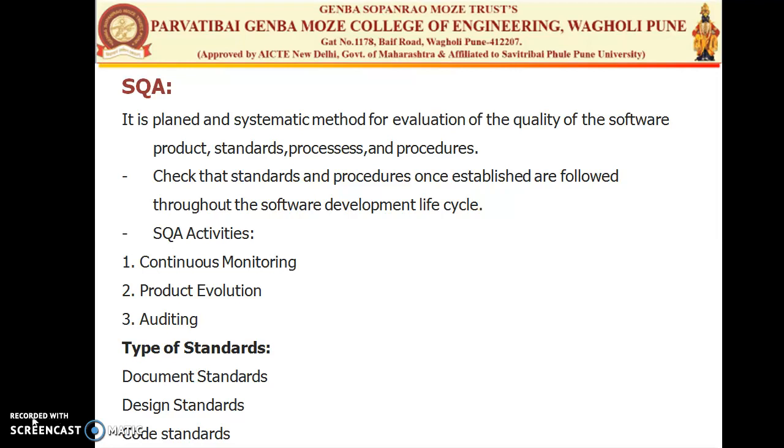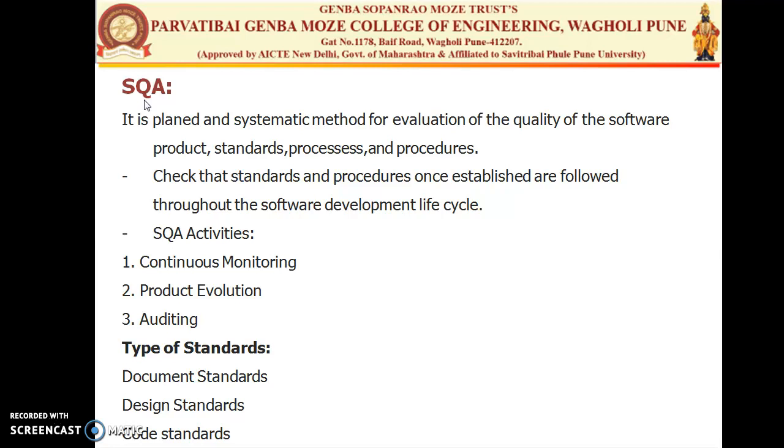In the last session, we have seen the specialized process models and the clean room software engineering and its processes. So in this session, we are going to see the SQA, that is Software Quality Assurance. It is a planned and systematic method for evaluation of quality of software product, standards, processes and procedures. It assures that the standards and procedures once established are followed throughout the software development lifecycle.